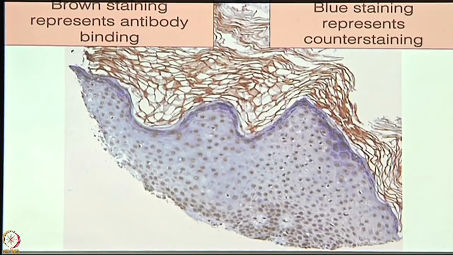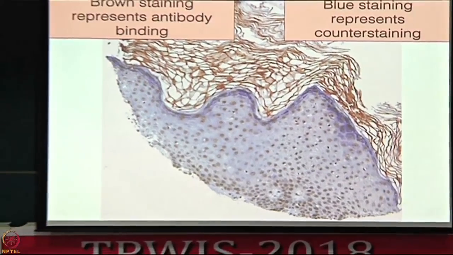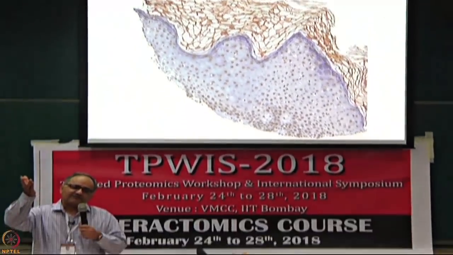So immunohistochemistry, if you speak to diagnostic pathologists or if this was a diagnostic pathology platform, you would hear me boasting about how we can do great things with it. But trust me when I tell you, it's one of the most fragile platforms that you can ever encounter. Today you will get it positive, tomorrow you will get it negative. Your quality control, reagents, storage, it's got to be up there.